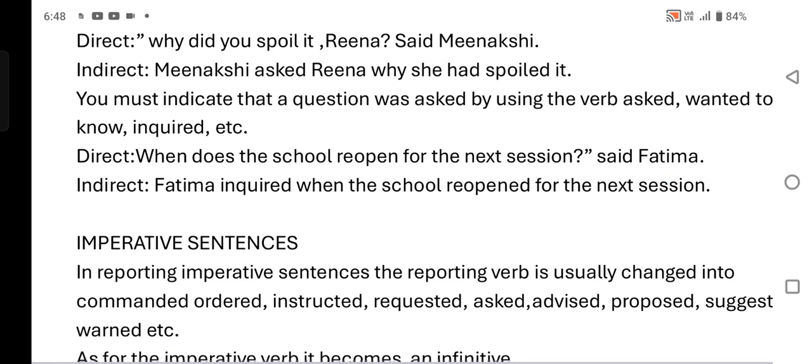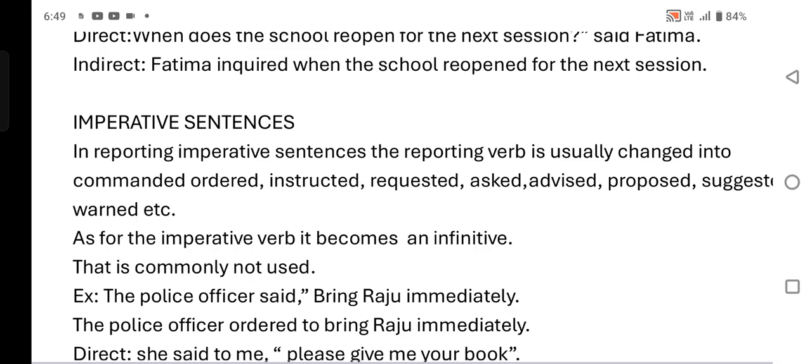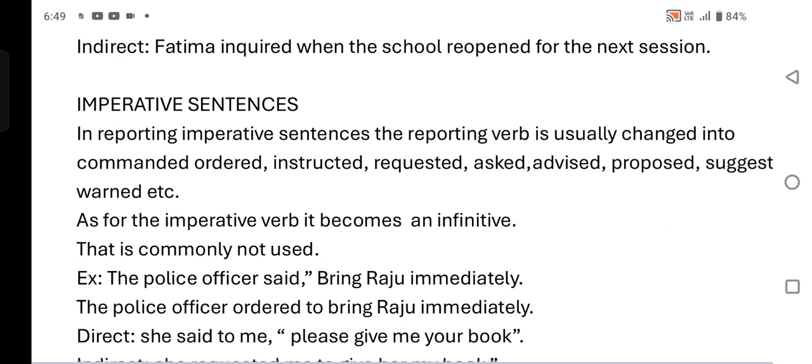These are examples of WH questions. Now we go to imperative sentences. In this class, we completed the discussion about direct and indirect speech.